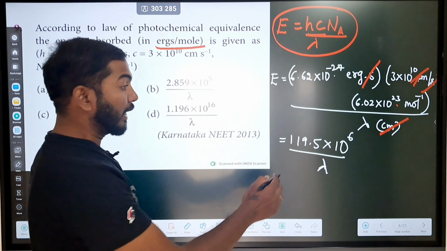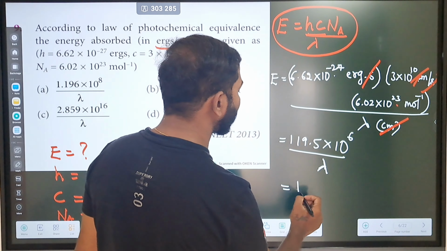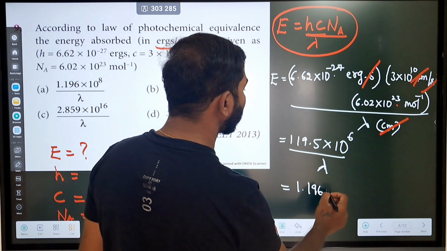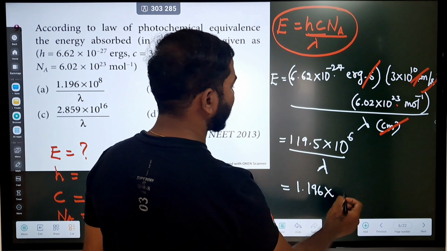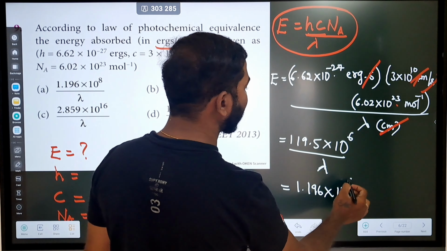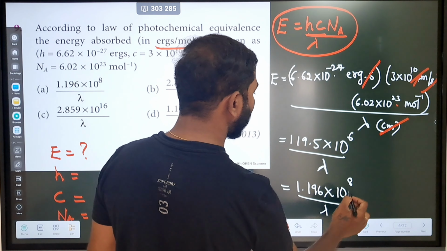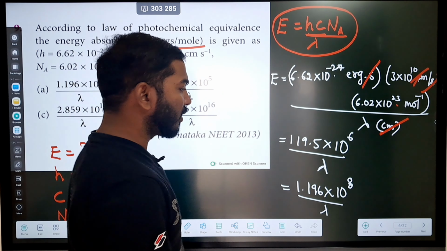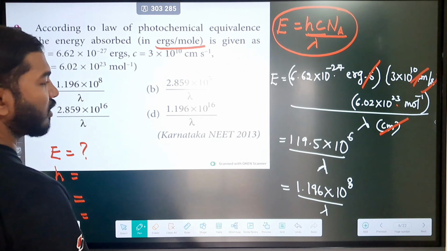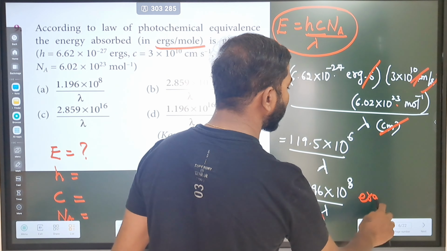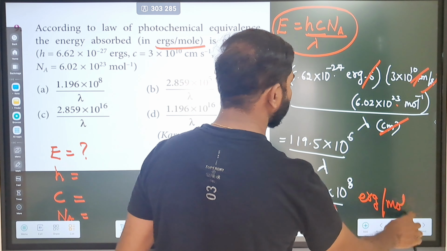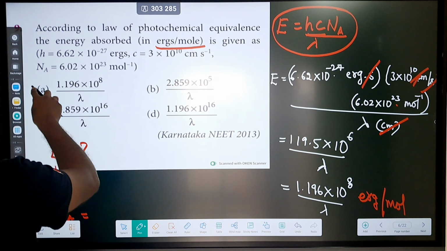Don't forget this. Yeah, finally how much can we write this, that is 1.196 or 5. Yeah, and then since it is moved to the left side, we can increase the power by 2 units. Okay, yes, so the final answer is 1.196. Okay, anyway, don't forget the units also here, ergs per mole. Yes, and then what we can write down, so this will be the answer.